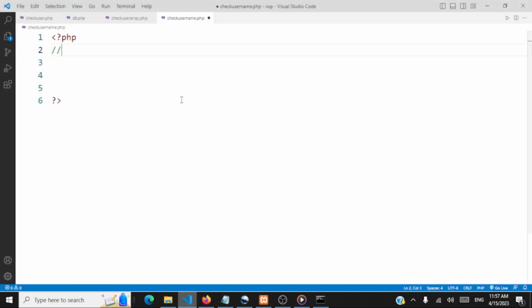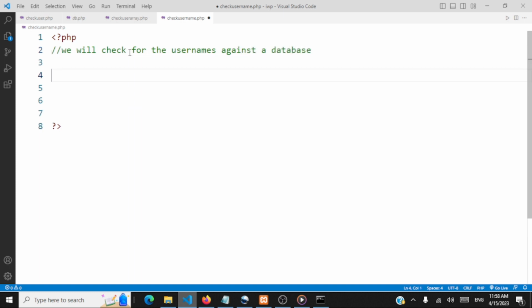For this, we'll go to check username.php, and in this PHP script, what we are going to do is we will check for the usernames against a database, and we'll return the matching usernames to the user. So whenever we are working with database, we should open a connection and close the connection.